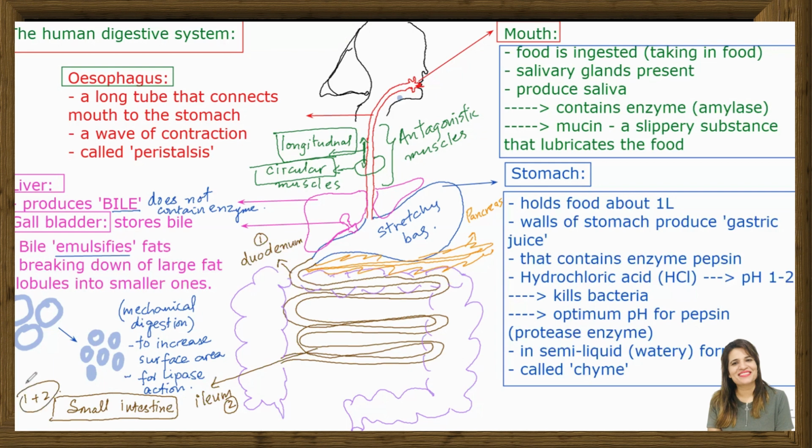Then, what we have next is the large intestine, as you can see here. So the large intestine, what is that? This is basically the appendix. These are all part of it. Then, we have the cecum. These are all part of the colon, large intestine. We have the rectum.